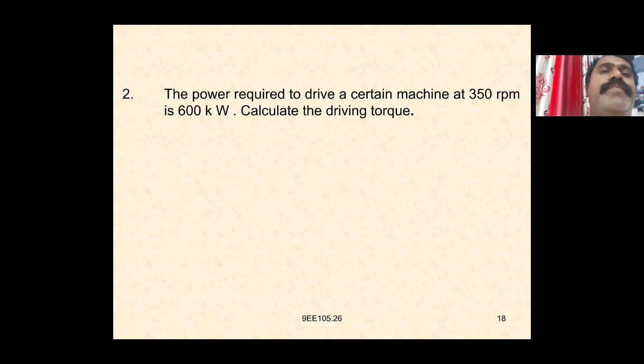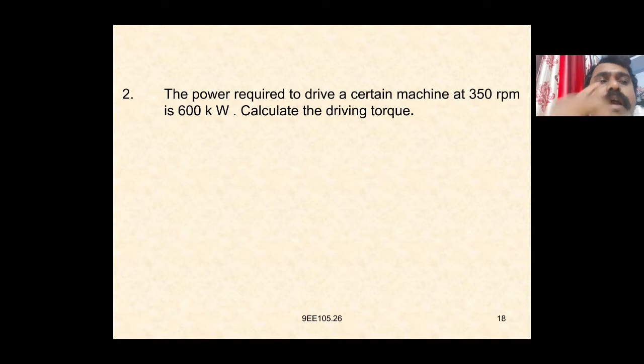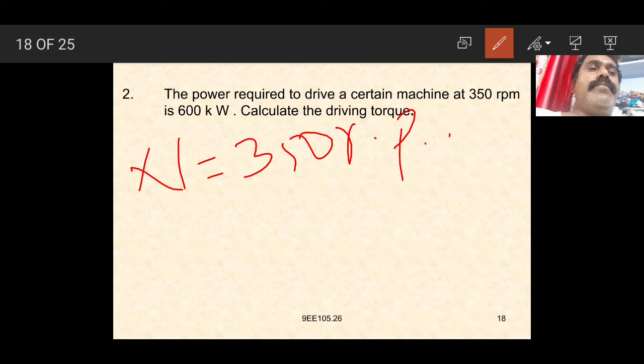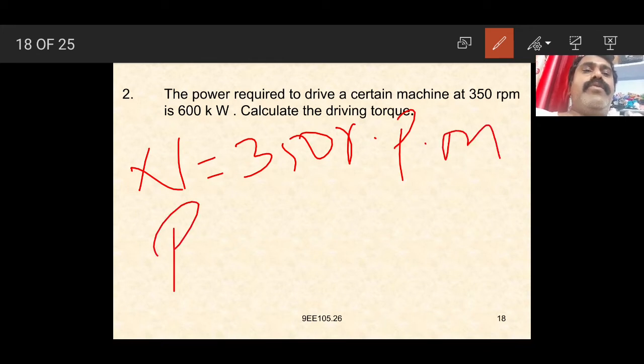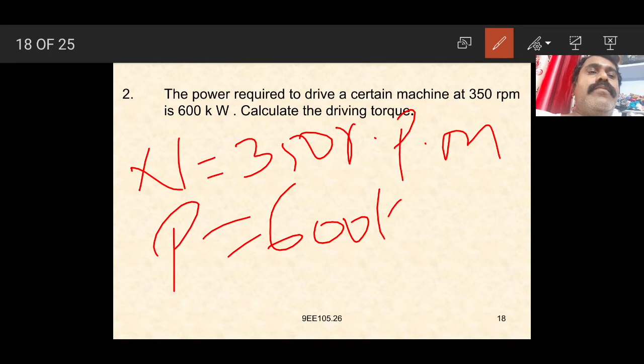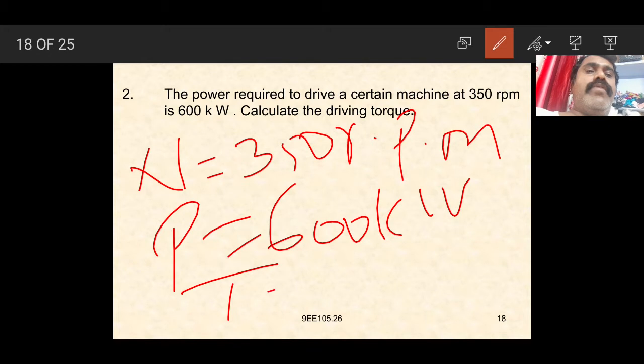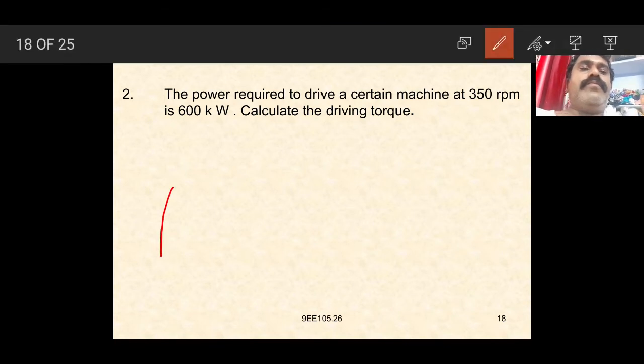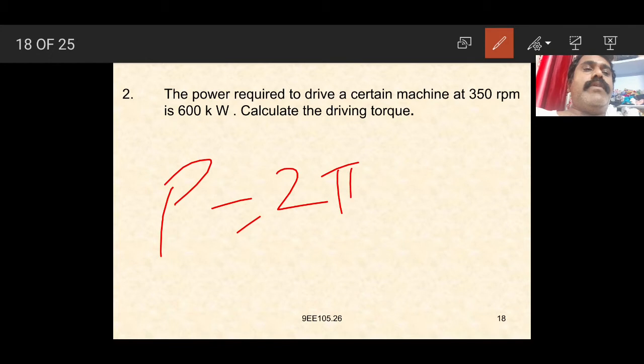The power required to drive a certain machine at 350 rpm is 600 kilowatts. Calculate the driving torque. Given here N is equal to 350 rpm, and power P is equal to 600 kilowatts. We have to calculate the torque, and the formula we have to use is P is equal to 2 pi NT by 60.